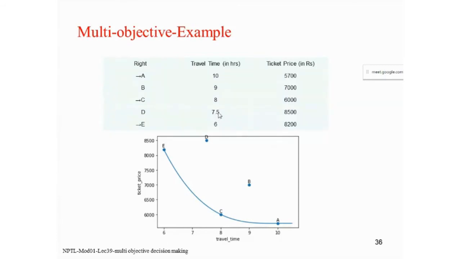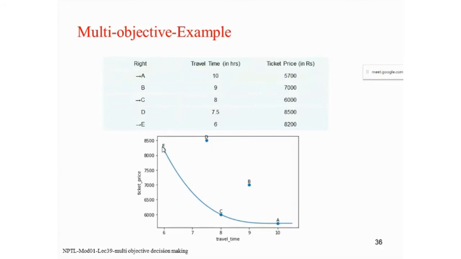Similarly, now you check D with respect to C. It takes more time and more money, so D is dominated. Now just check with E. Then we observe that E is taking less time and less money with respect to D, so D is also dominated. Now you check these 3: these are not dominating each other. So A, C and E are non-dominated solutions.